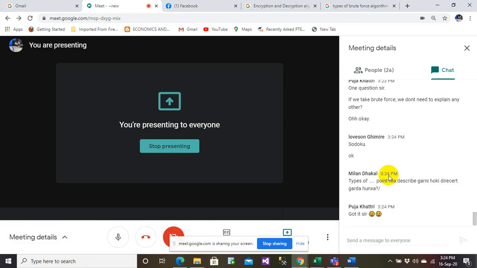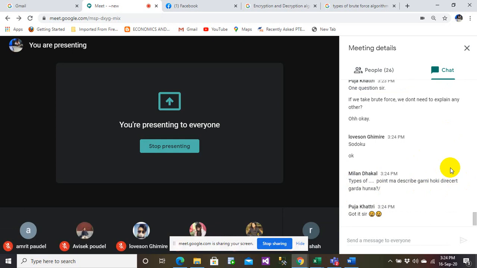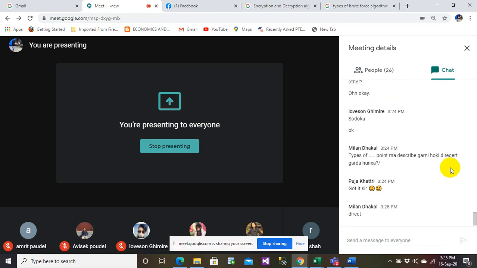Milan Dhakal is asking about the types, point mark, describe only. If you want to make a comparison, then that has to be in the form of a table.